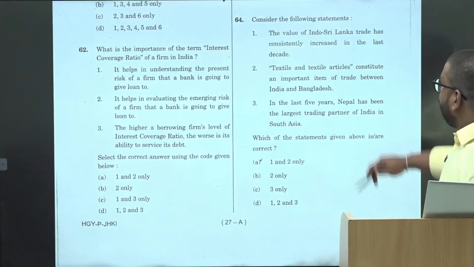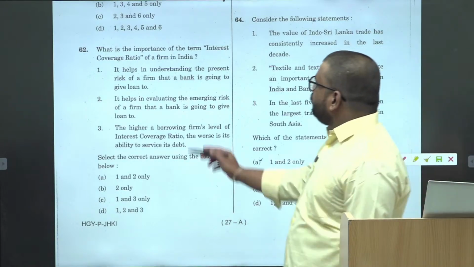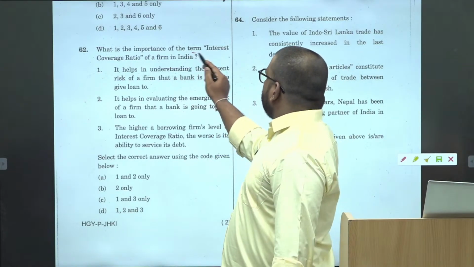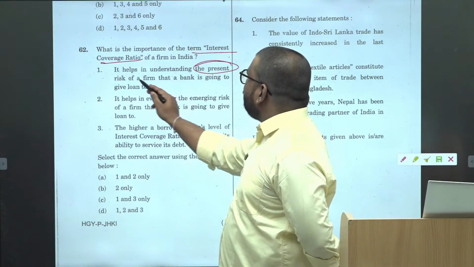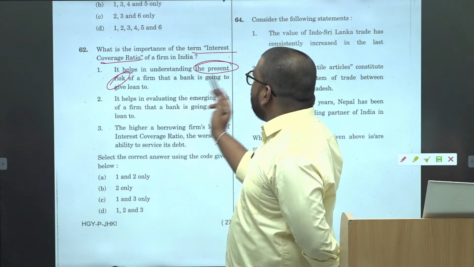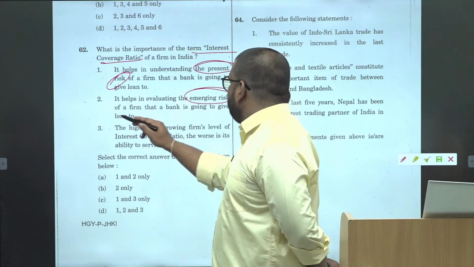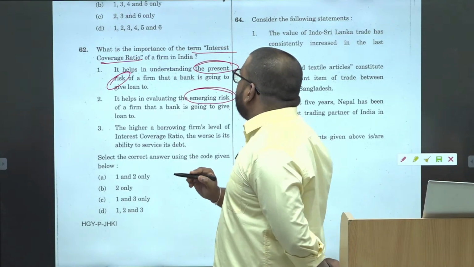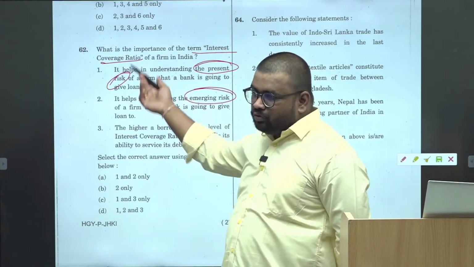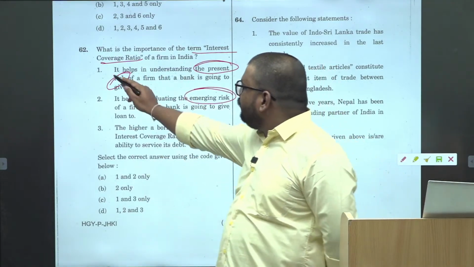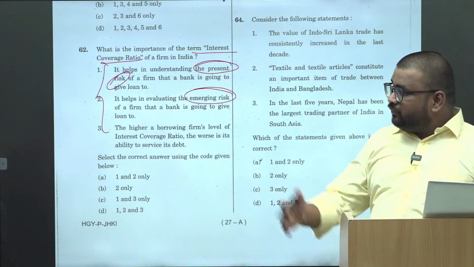Then interest coverage ratio. Again, if you see the important term, interest coverage ratio, it helps in understanding the present risk of the firm that the bank is going to give loan to. It helps in evaluating the emerging risk of a firm that a bank is going to give loan to. If you read those two statements collectively, you will find that these two are complementary statements, right?